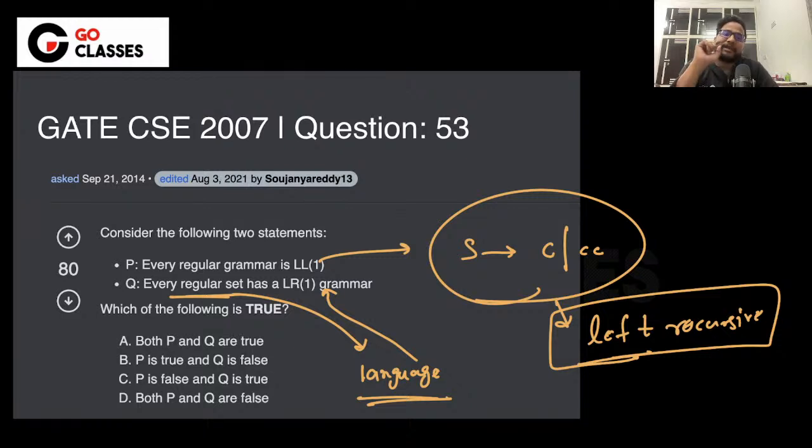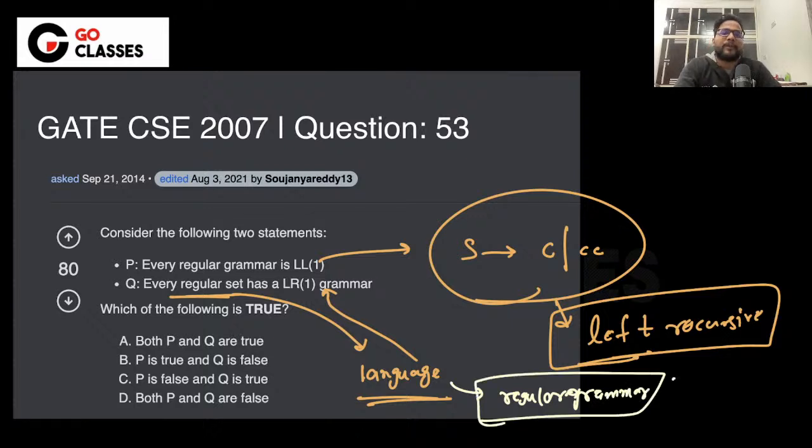So see, every regular language has a regular grammar which is left factored, and that particular grammar is also LR1. In fact, if it is LL1, then also it is true.